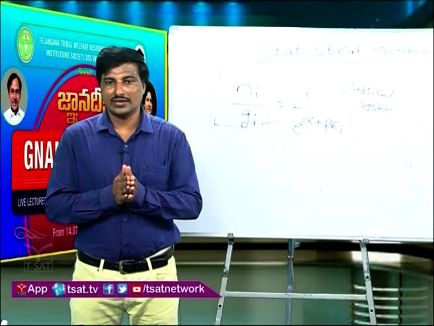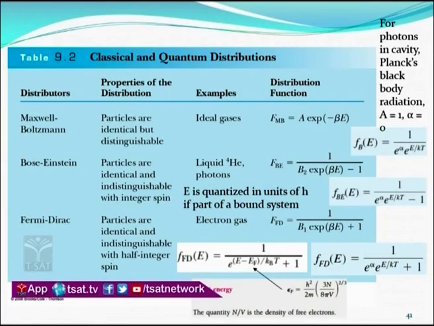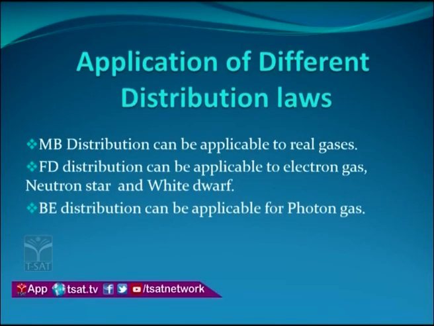So I write f of E equal to 1 by e power alpha plus beta E for the Maxwell-Boltzmann distribution. For Bose-Einstein, 1 by e power alpha plus beta Ei minus 1. For Fermi-Dirac, e power alpha plus beta Ei plus 1. Then we can apply this to different distribution laws.